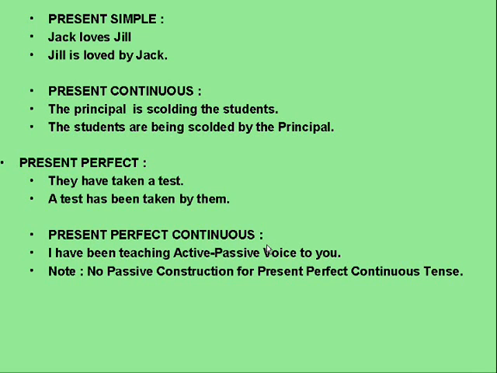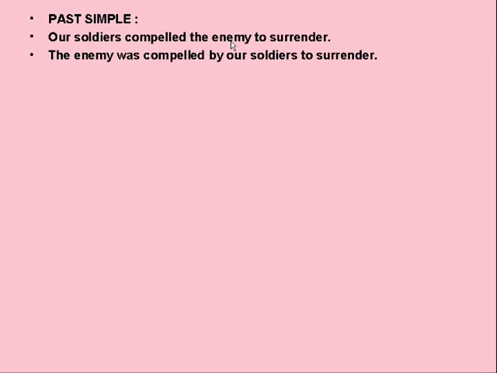We'll now move on to the past tense. Some simple examples based on past tense. Start with past simple. Our soldiers compelled the enemy to surrender. Soldiers did something, they are the subject; the enemy, they have to face the consequences, they are the object. So now the sentence will become, the enemy was compelled by our soldiers to surrender. This was an example of past simple.